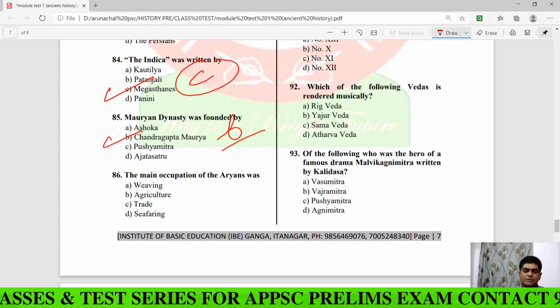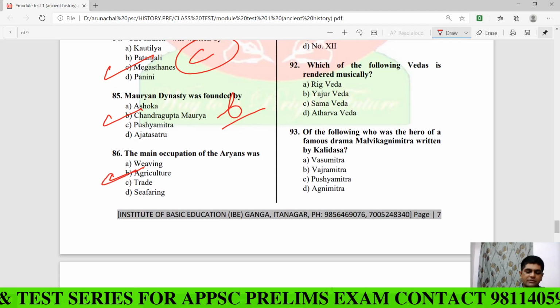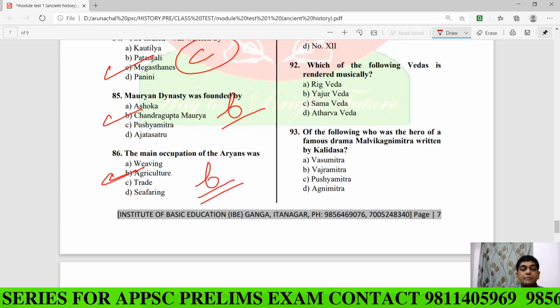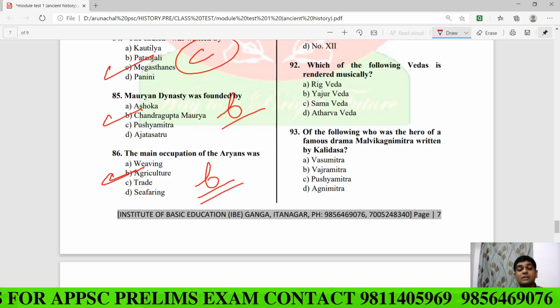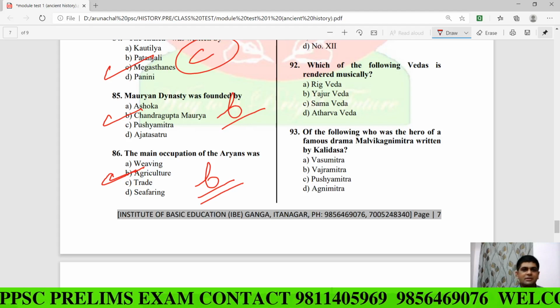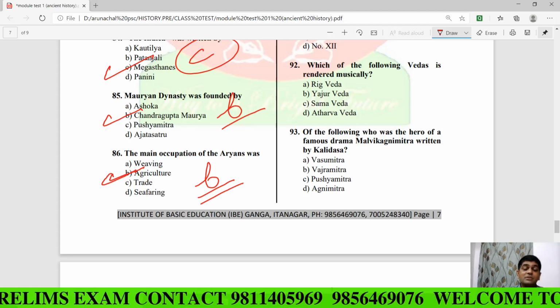The main occupation of the Aryans was, the simple answer is B. But suppose the question asks about the main occupation of the early Vedic Aryans, then your answer would be cattle rearing, not agriculture. But here you have to take the main occupation of the Aryans. And here Aryans denotes what?